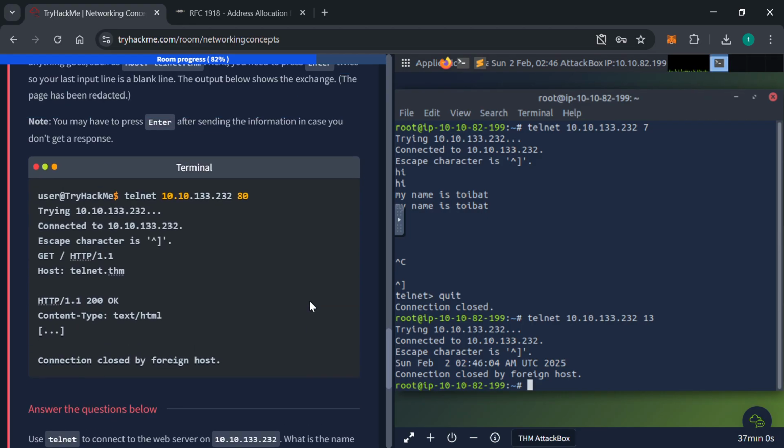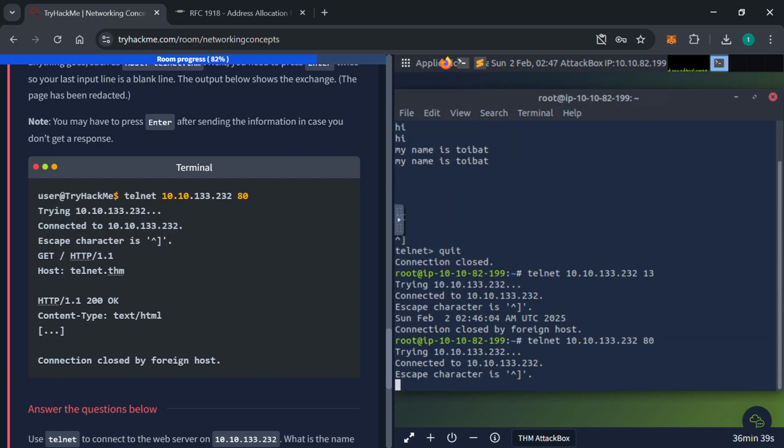Okay, let's just follow what is being explained here. Telnet, the IP address, let's not forget 10.10.133. Oh, we have an extra 0. .232 and port number, which is port 80, and press enter.